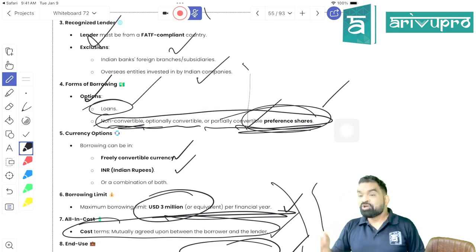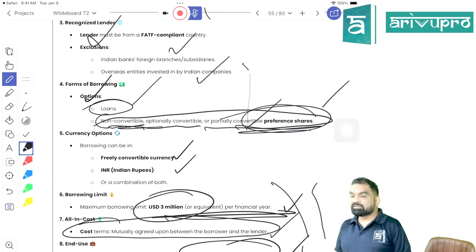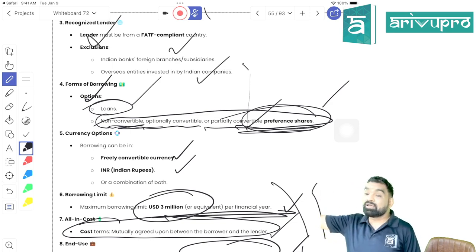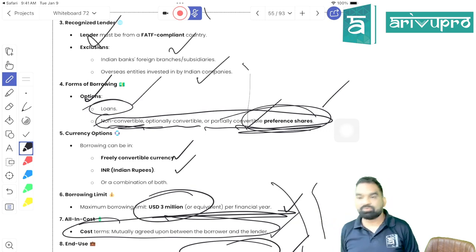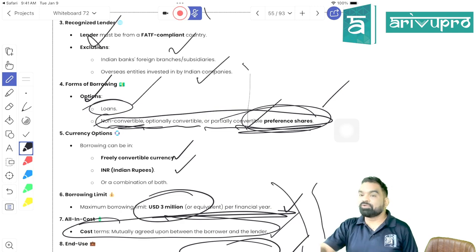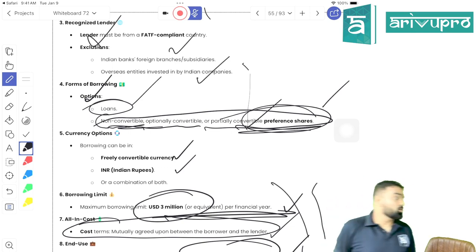Got my point, students? So I am taking it like, if the government is coming out with a public issue of security and their expected expenses are 1.5% of the issue size, it means for each 100 rupees they are spending 1.5 rupees to raise that 100 rupees. So if you are raising funds by issuing ECB, how much can you spend? 4.5 rupees, right? Is it clear? 300 points over and above the cost involved here in India is permissible for raising the ECB. Got my point, students?